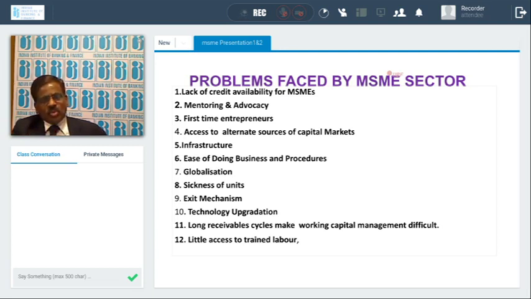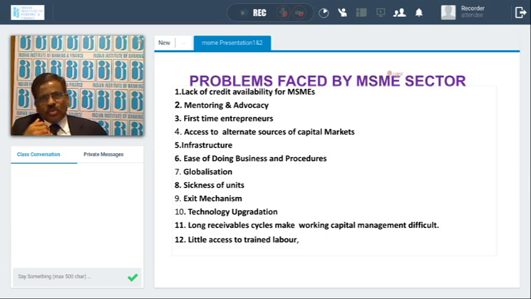And MSMEs do not have proper infrastructure where all the facilities are available, like water, power, drainage, maybe pollution control, etc. These facilities are not available at certain places. They are working in rural areas where they do not have proper infrastructure. That's why the Government of India is coming out with certain infrastructure facilities. They are providing certain zones where MSME zones have been identified, and now somehow these problems are being addressed.